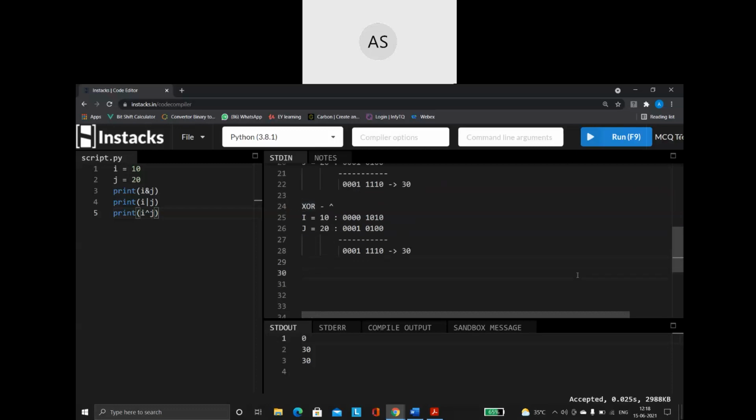The complementary operator can be used in 2 different ways. We call it a complementary operator, and it can be represented in 2 ways. We have something called ones complement, and we have something called twos complement.